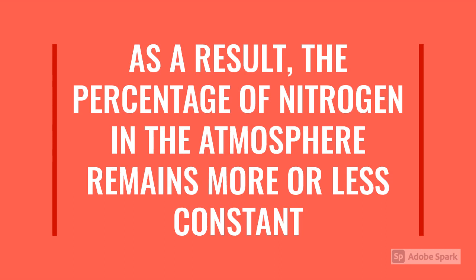So we see that the nitrogen gas, which was derived from the atmosphere, again goes back to the atmosphere. So the amount of nitrogen in the atmosphere remains constant. This is what is derived from the nitrogen cycle.